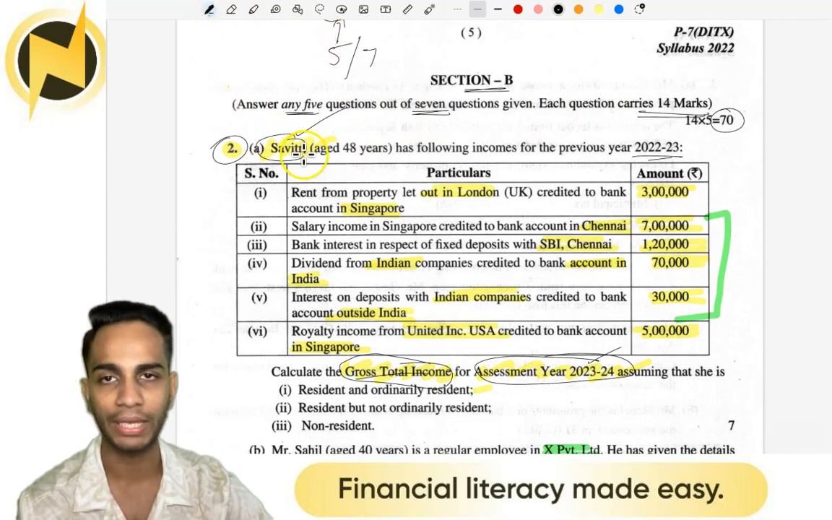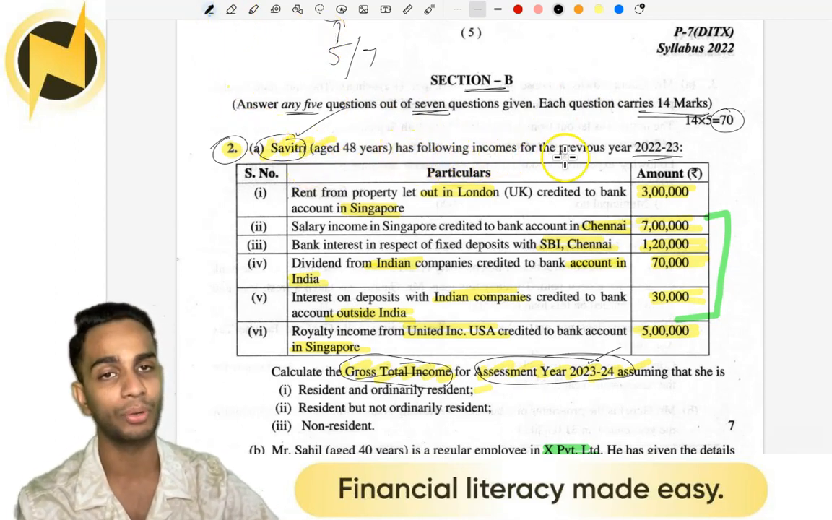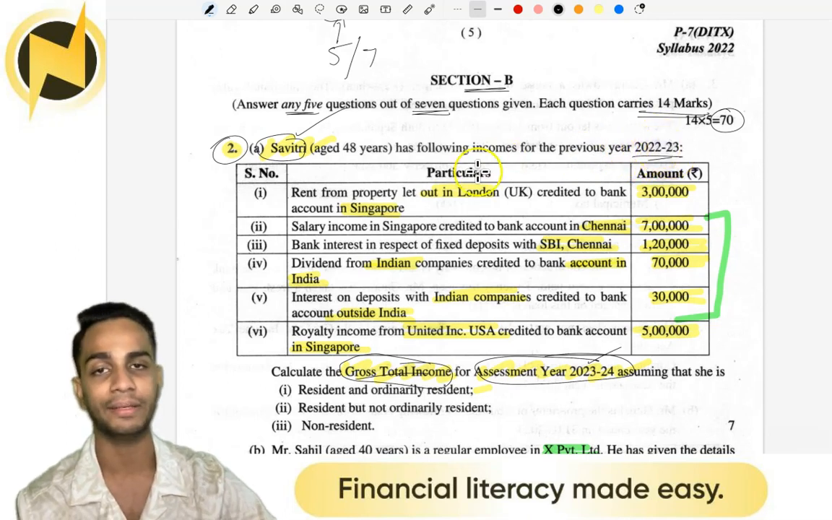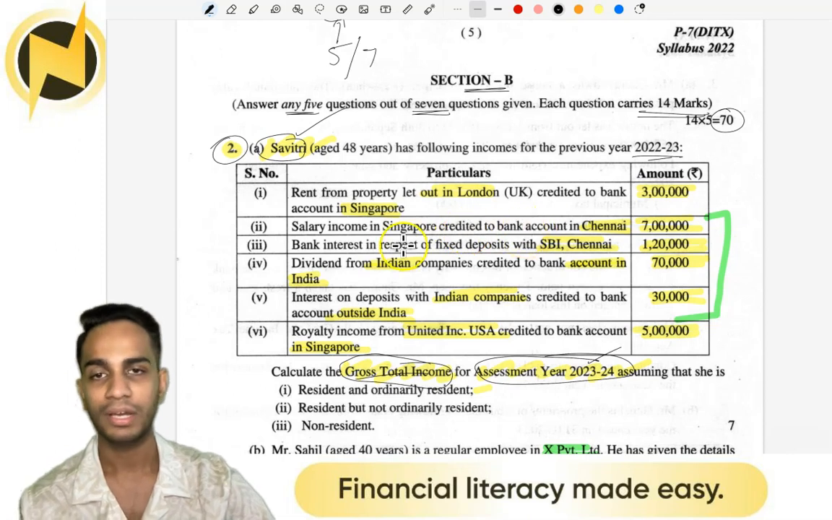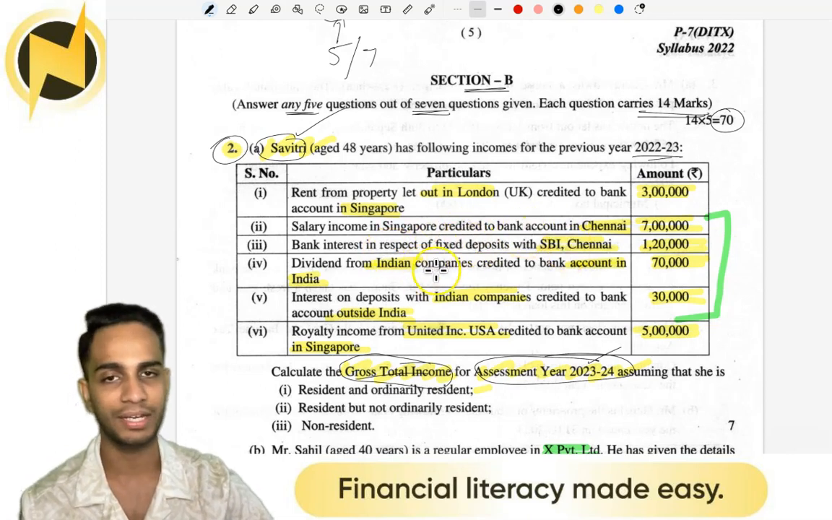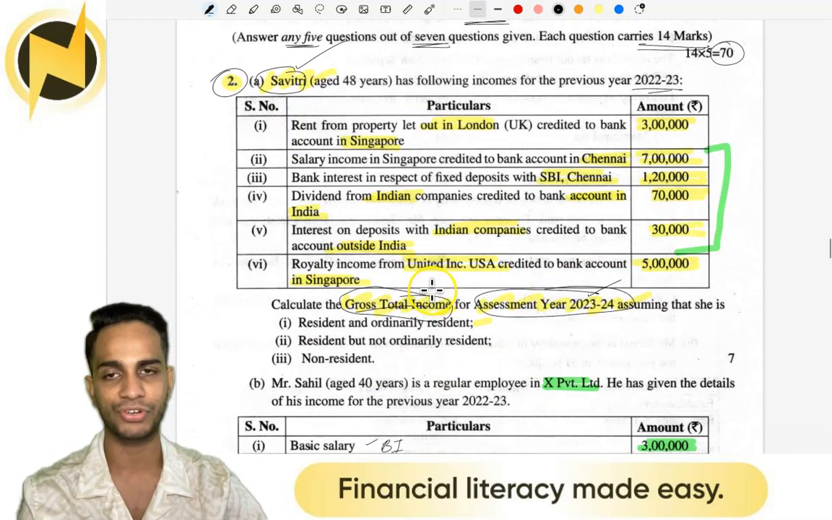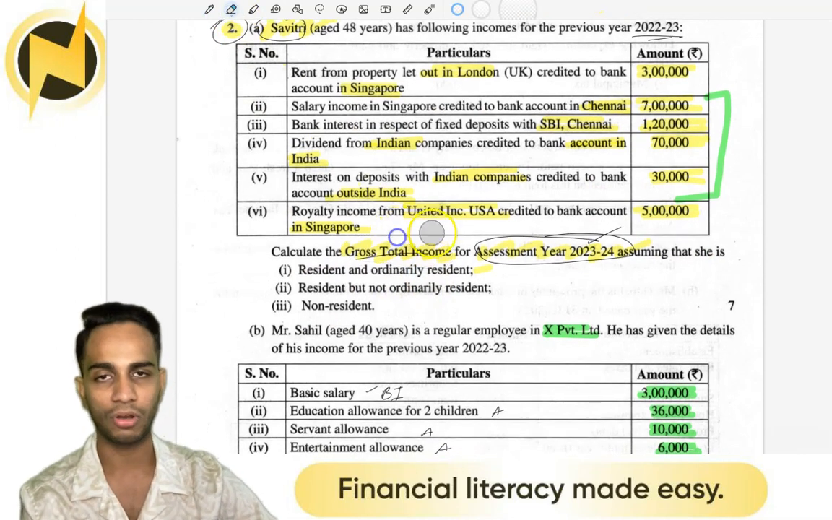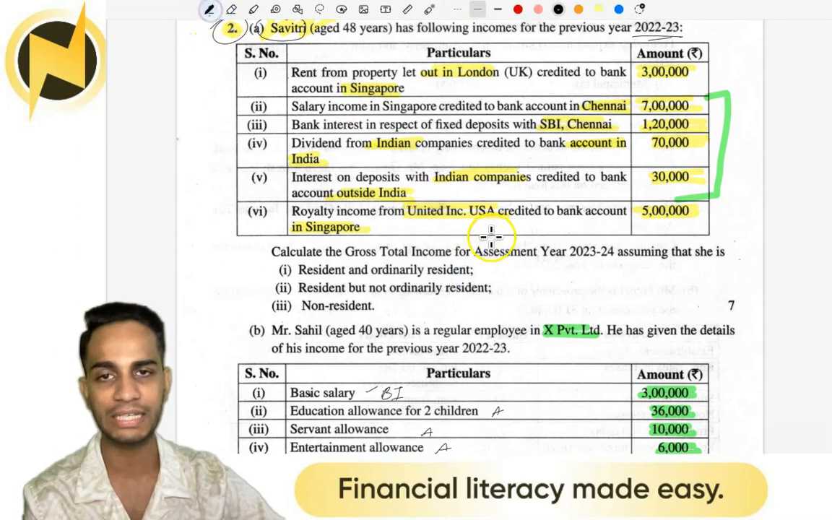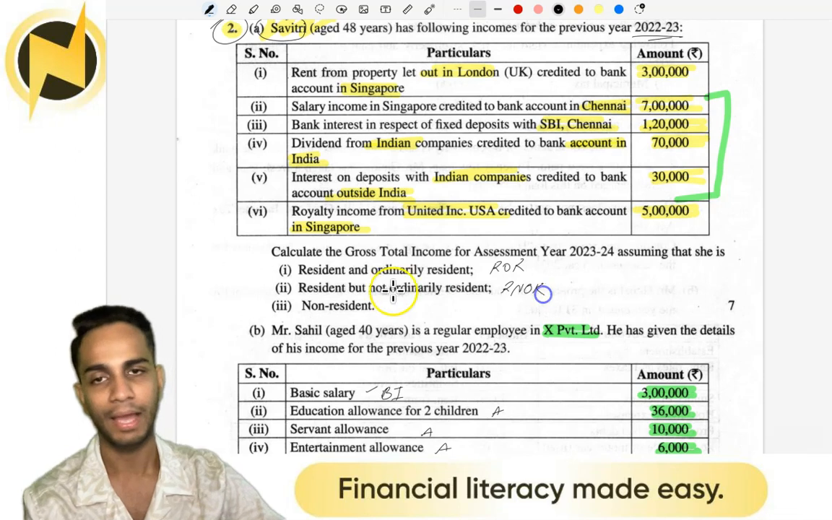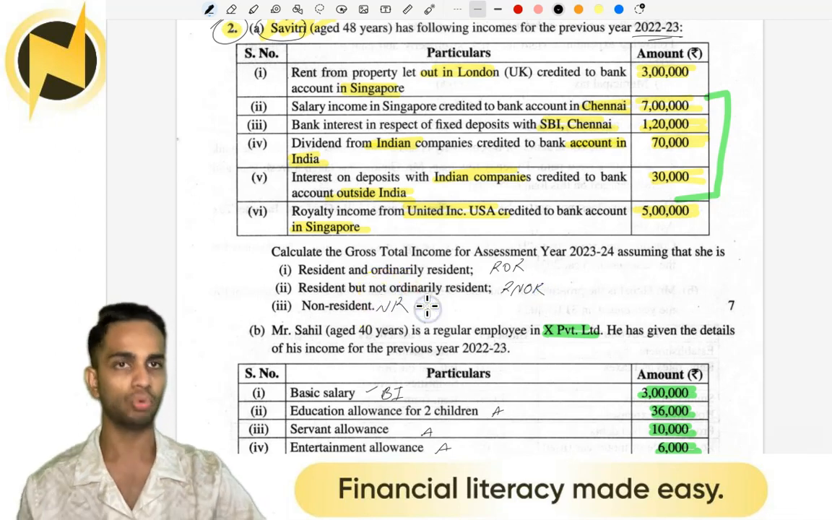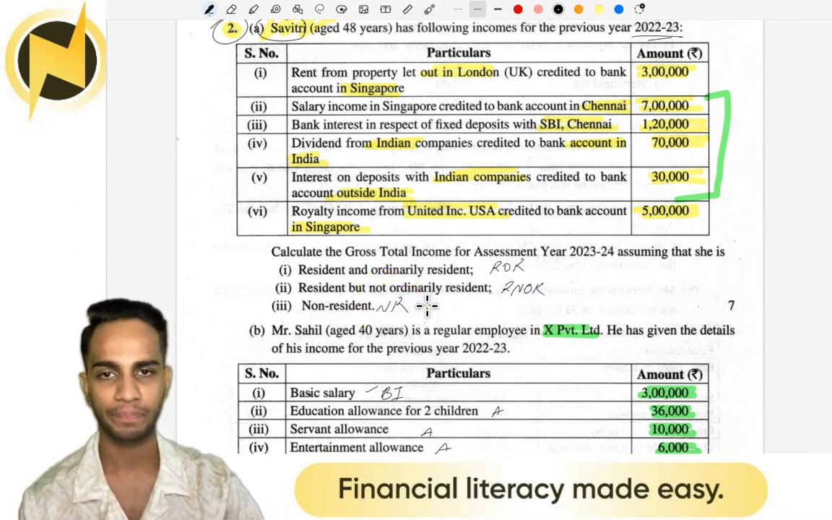So this is question 2A. Savitri is 48, has the following incomes for the previous year 22-23: rent from property let out in London, salary income in Singapore, bank interest in SBI Chennai, dividend from Indian companies, etc. Calculate the gross total income for the assessment year 23-24, assuming that she is an ROR, an RNOR, and an NR. Chapter number 2, residential status and scope of income.